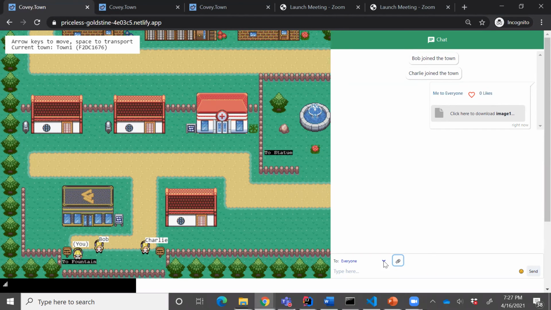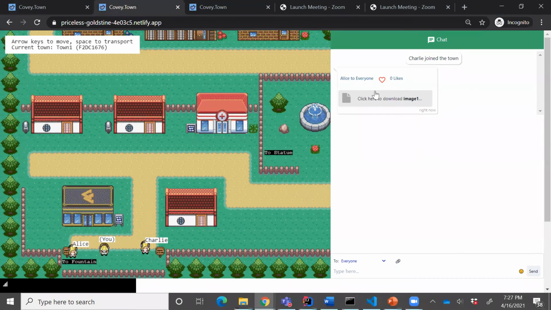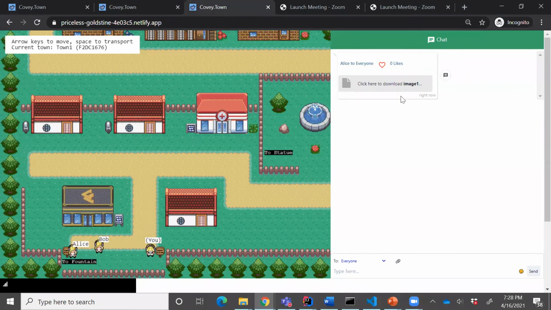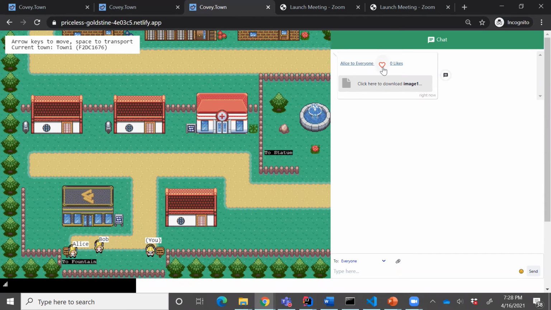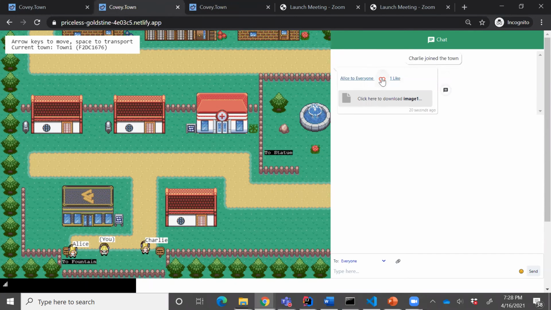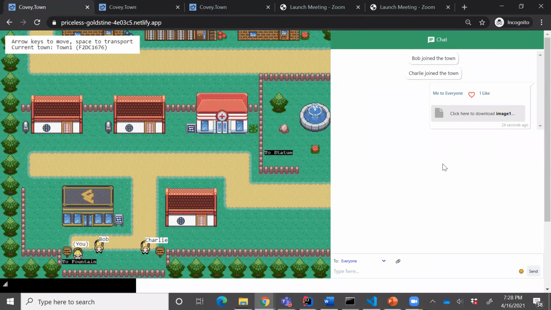Now, since Alice had shared the file with everyone, all the players in the town get to see the file. Upon clicking the file, it gets downloaded to the player's machine. This file message can be liked by everyone, as well as it can be unliked. So this is how file sharing can take place.